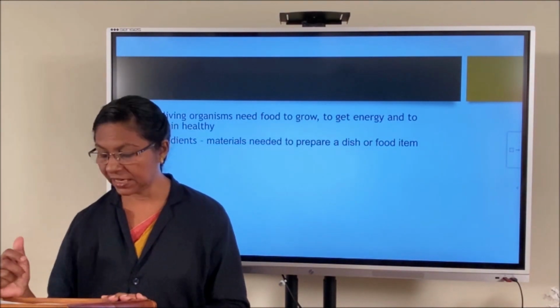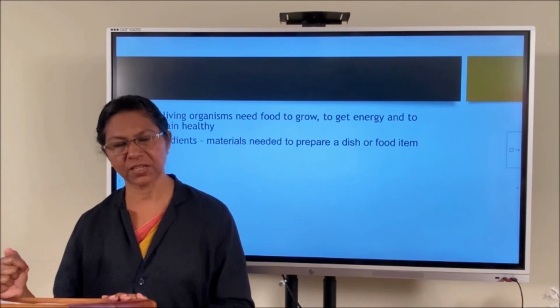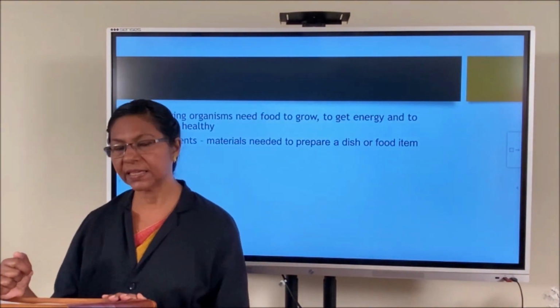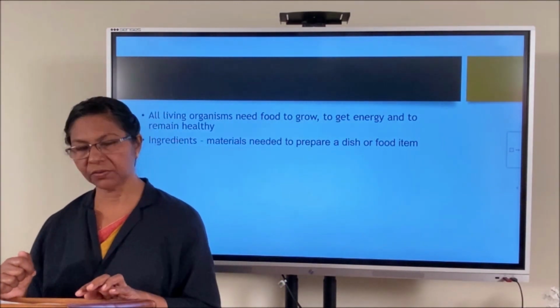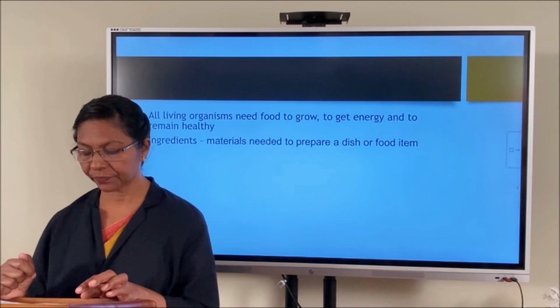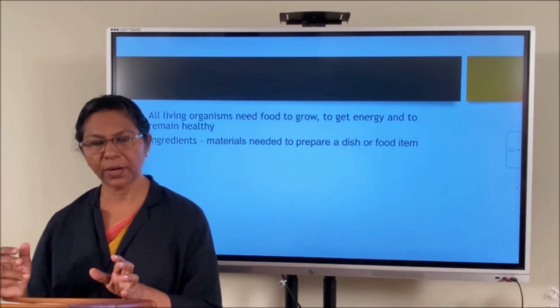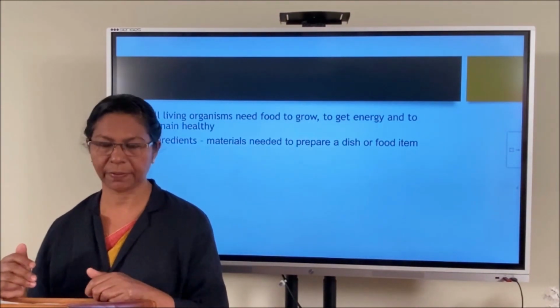Brinjal, chilli, and oil from groundnut or from mustard. Which plant parts give us these ingredients? The brinjal is a fruit. Chilli also is a fruit. Groundnut oil or mustard oil is from the seed of that plant.